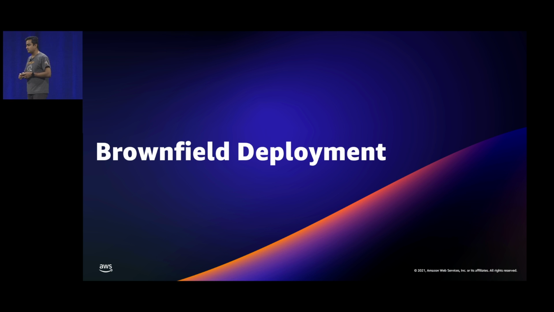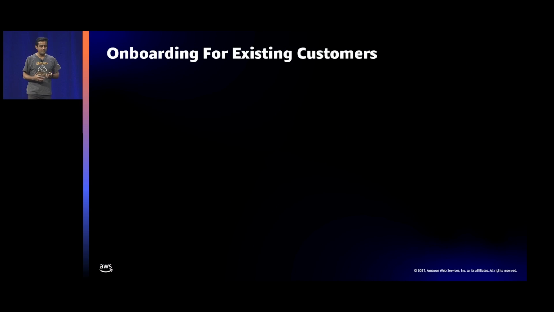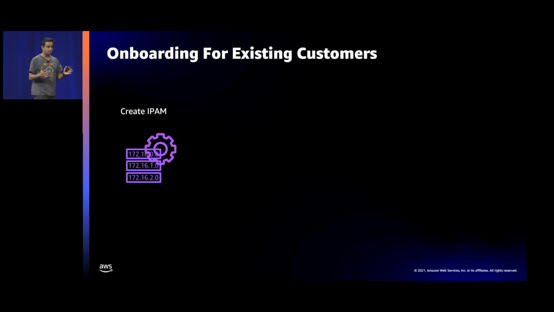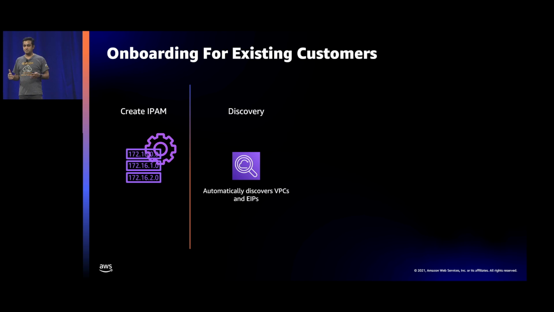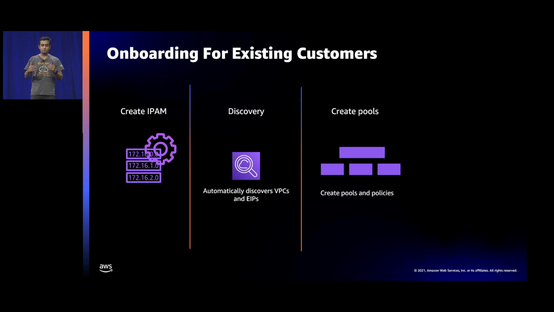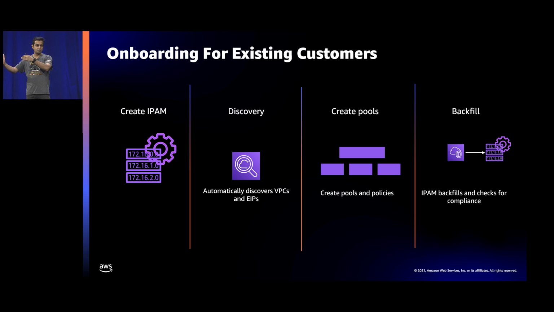Now, this is an interesting one. I assume you already have tons of VPCs. So how can you use IPAM? The first thing is that IPAM monitors all your VPCs, right? So you create an IPAM. The moment you create an IPAM, it starts monitoring all your VPCs without you doing any actions. It discovers all your VPCs and then creates the inventory view. Then what you do is create your pools and allocation policies. The moment you create your pools and allocation policies, IPAM starts backfilling all the VPCs into those pools with the allocation policies.